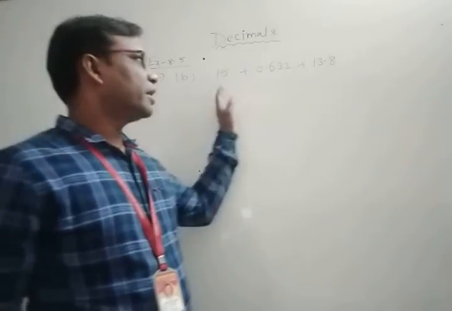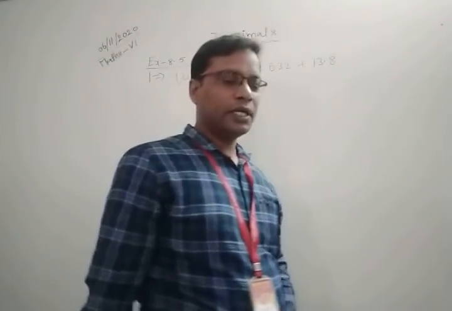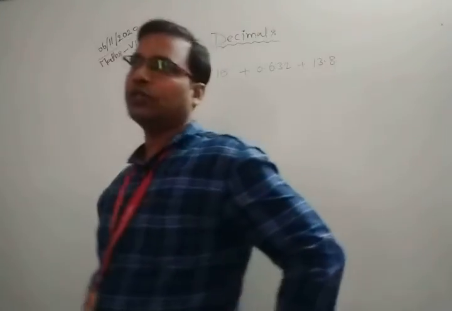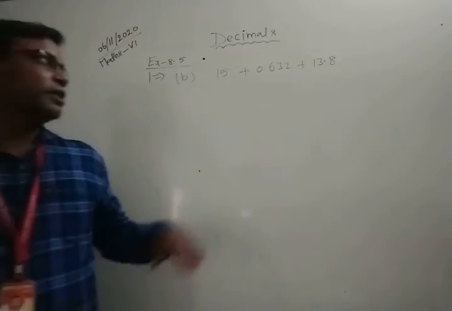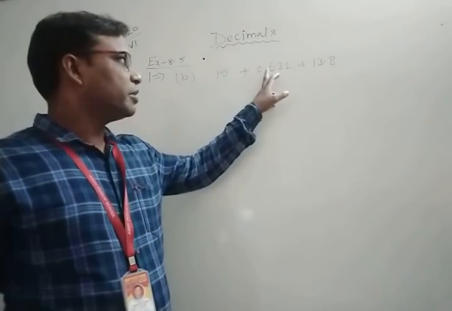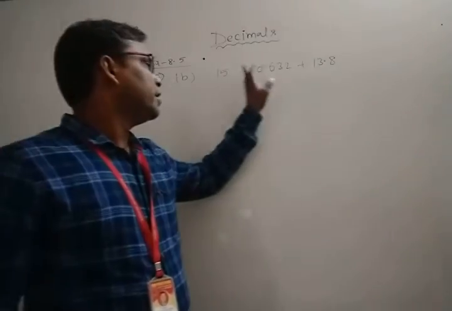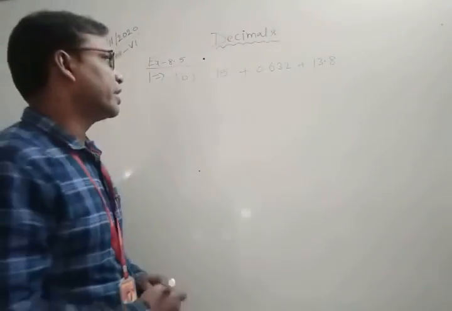Here you can see they are unlike terms. How can we make them like terms? Okay, so for this we put 0 after the digits on the right side. This is after decimal 3 digits. Here after decimal 1 digit. Here after decimal no digit. Okay, so you can write it like this: